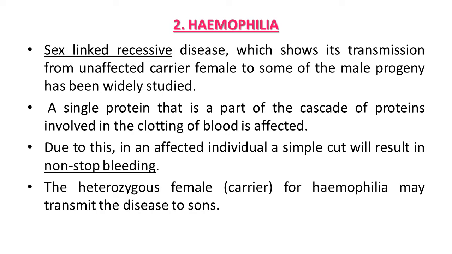Second Mendelian disorder, that is hemophilia. Again it is similar to color blindness regarding its sex-linked recessive type of nature. It is transmitted from unaffected carrier female to some of their progeny, actually which is male, and it is studied widely up to this. A single protein that is a part of a cascade of proteins involved in the clotting of blood is affected. Actually due to this type of abnormality, blood clotting is delayed.